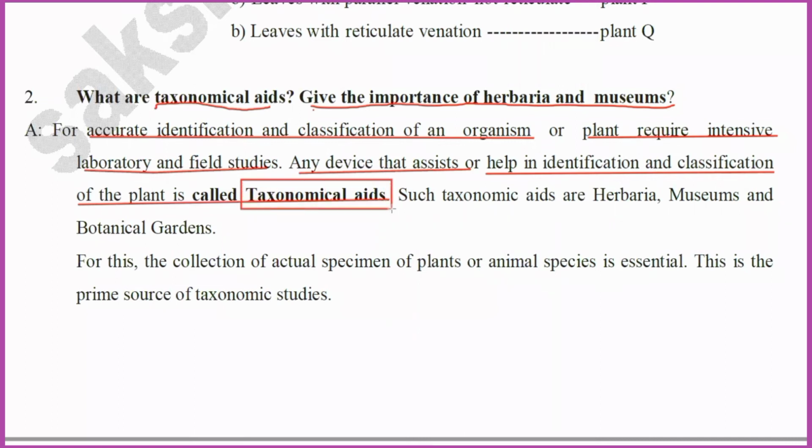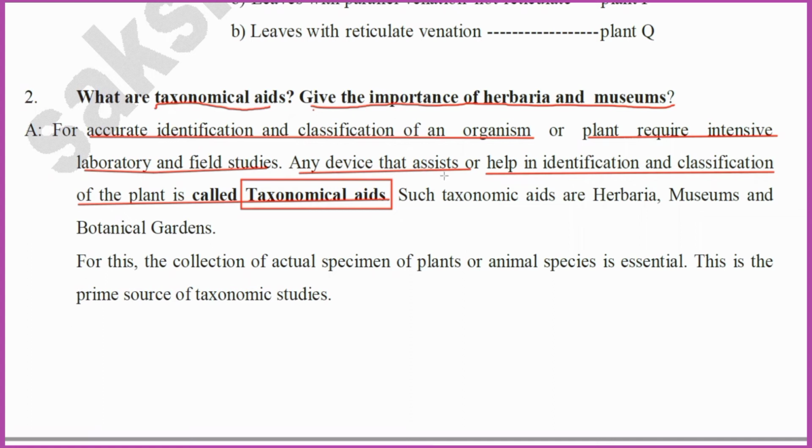So any item or device which helps in the classification and identification of organisms is called a taxonomical aid. The aid which is used to identify and classify plants is called a taxonomical aid.